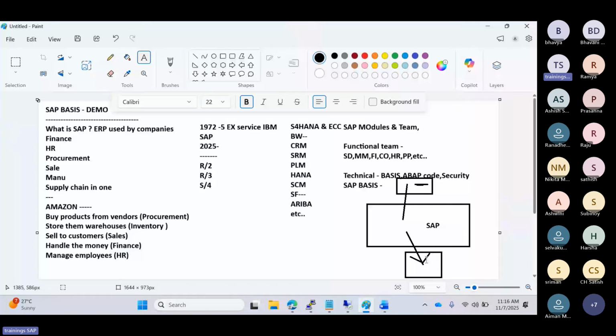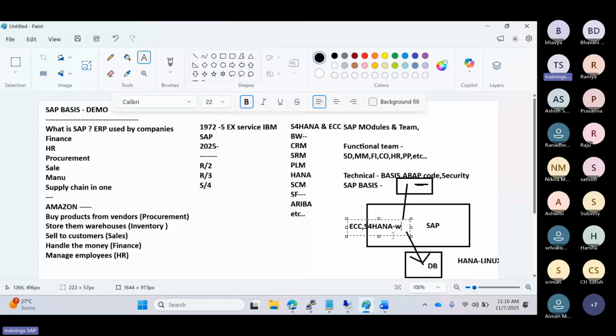So our responsibilities are not limited; we will work on the DB side activities also here, right? DB means here we are going to discuss the HANA database, and we are going to discuss the Linux part here, right? So SAP activities also we are going to discuss. SAP means the ECC application, then the S4HANA application. So we will discuss here. Why? Because basis activities are common in all the products. For example, ECC SAP basis activities are common, and S4HANA activities are also common, but a few are different, that we will discuss in the S4HANA systems as well.